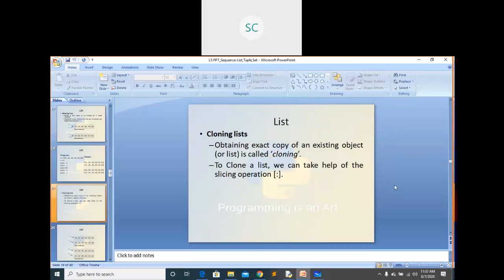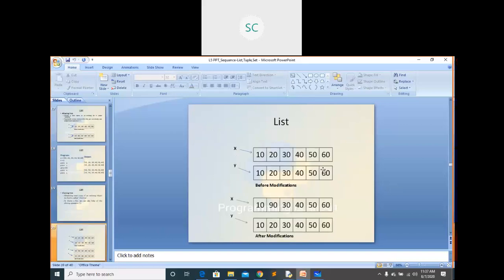If you did any modifications, it will affect both lists. Here you can see this is the x having 10, 20, 30, 40, 50, 60. y having 10, 20, 30, 40, 50, 60. If you did any modifications on this x, it won't affect this y, because these two are different objects. Cloning means different objects, aliasing means same object. That you should remember.